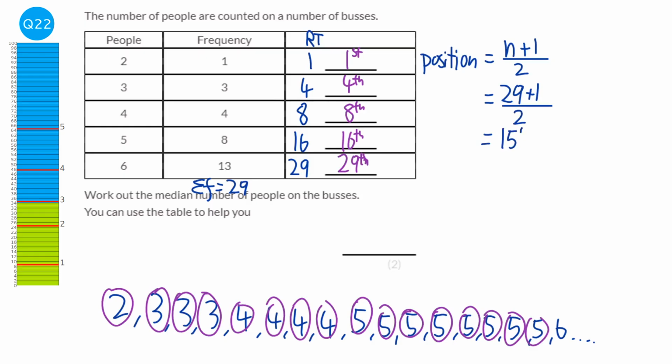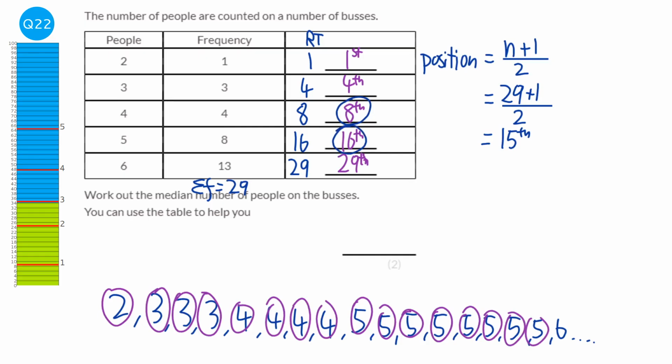So we're looking for the 15th number. So looking down our running total list, well, the last number that's a 4 is the 8th number, so we haven't got to the 15th number yet. And the last number that's a 5 is the 16th number.